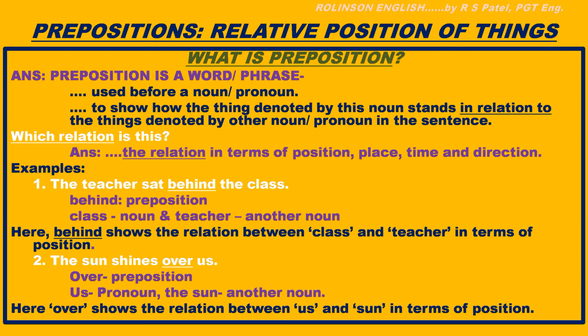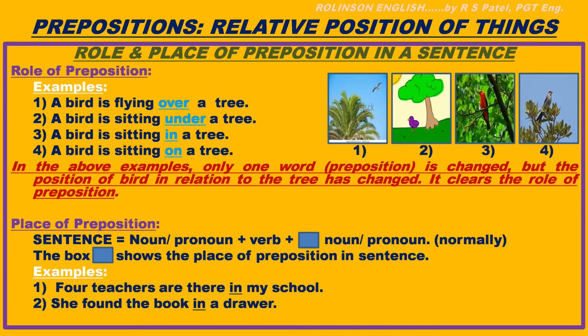Okay, let us try to understand this relation, I mean the role of prepositions in a sentence and what is its place in the sentence. Here is the next slide. Role of preposition first. See the examples here. First one, a bird is flying over a tree. See first picture on the right side. Okay, a bird is flying over a tree. Here a bird and a tree. The relative position, relative relation is shown with over.